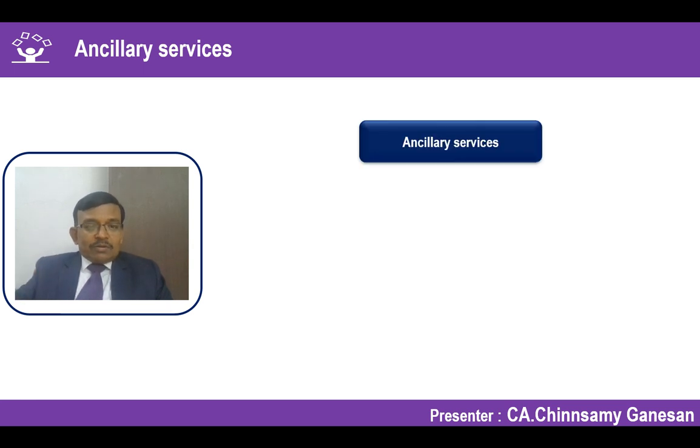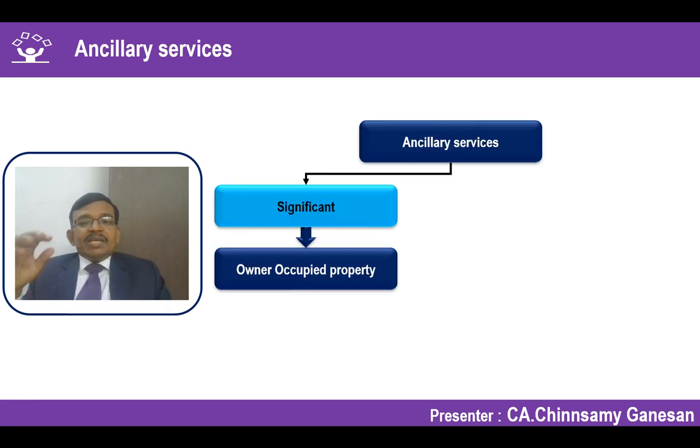So the question of consideration is, if there are significant ancillary services, I am running a business, and to that extent that property, even though it is actually given on rental to others, should be treated as owner occupied property, and owner occupied property will fall under Ind AS 16.